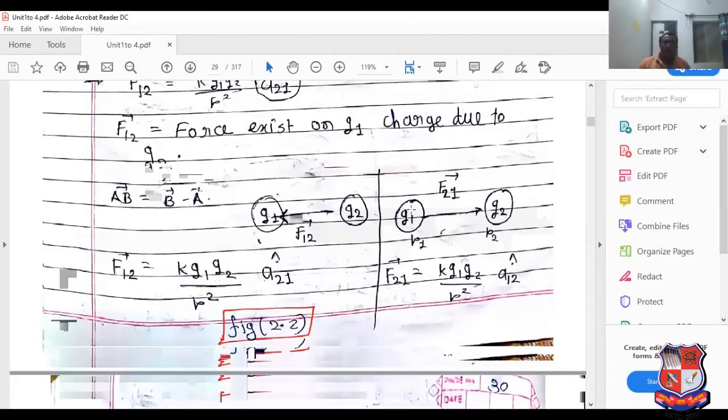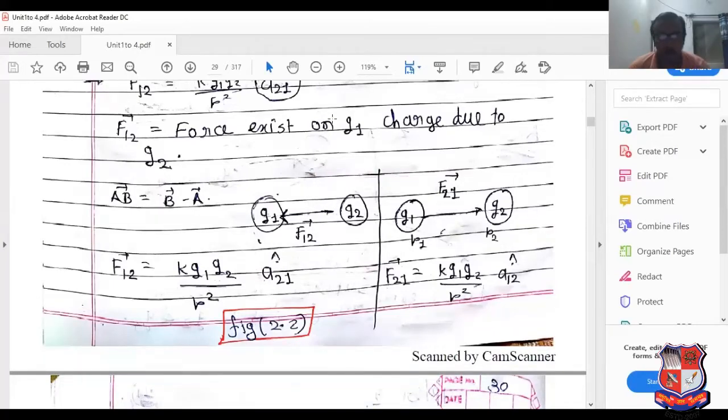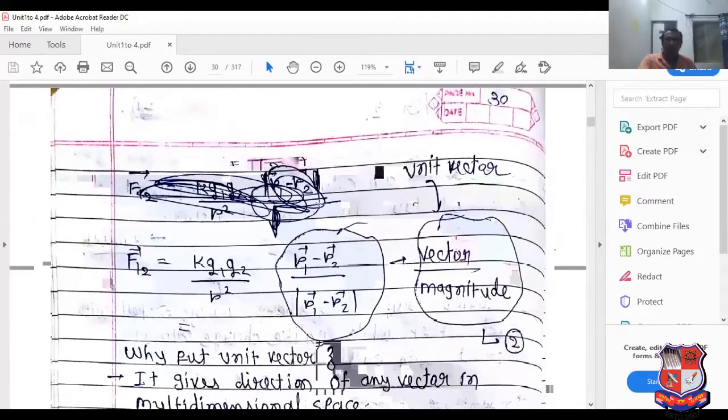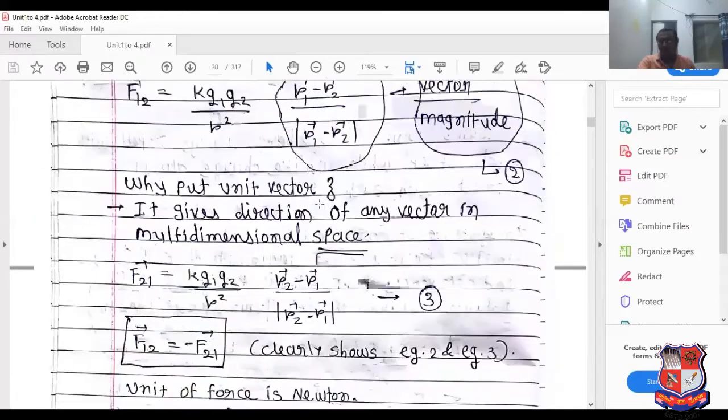Now say this, F12 means K Q1 Q2 upon R square in the direction of R21, and F21 is K Q1 Q2 upon R square in the direction of R12. Now see, the direction of force is opposite with respect to each other.